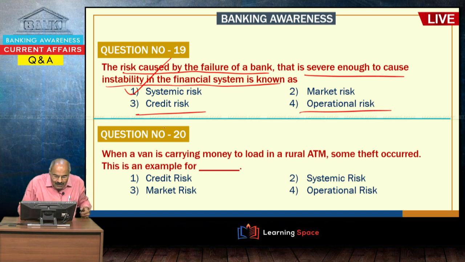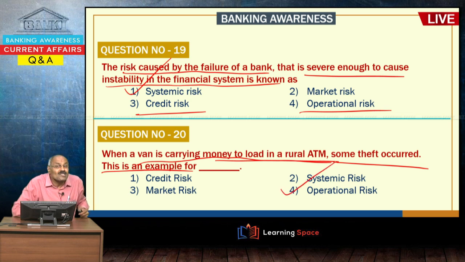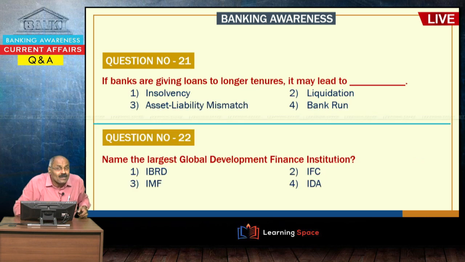Operational risk, next example you see, when a van is carrying money to load in a rural ATM, and some theft occurred. When some theft occurs, that is an example of operational risk. Because of internal problems in the banking, if some risk happens, that is operational risk.